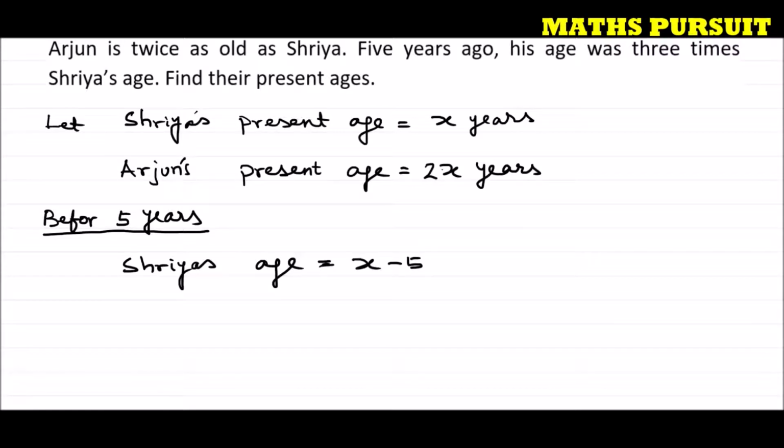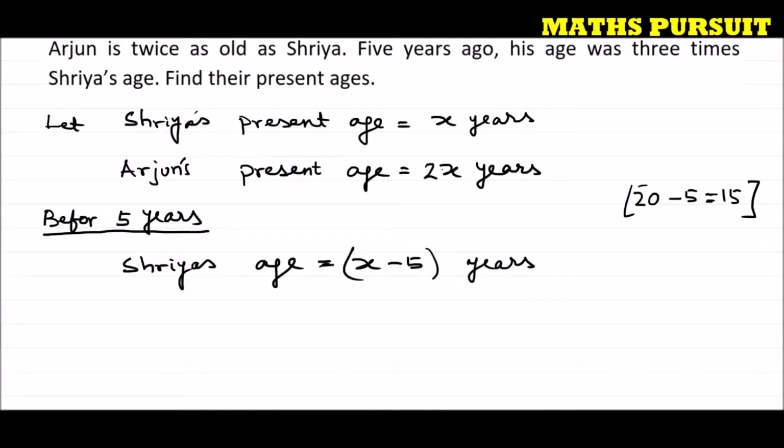For example, if my current age is 20 years now, before 5 years my age would be 15 years. That means 20 minus 5. Similarly, if Shriya's present age is x years, Shriya's age before 5 years will be x minus 5 years.